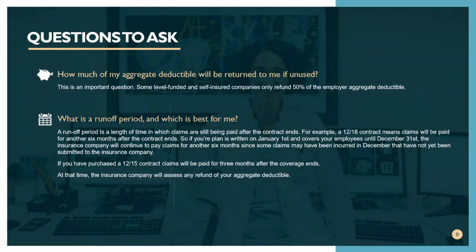When you're buying level funded and self-funded plans, there's a couple of questions that are major that you need to ask. First is how much of my employer aggregate will be returned to me if it's unused. Some insurance companies are only refunding 50% of the employer aggregate deductible.